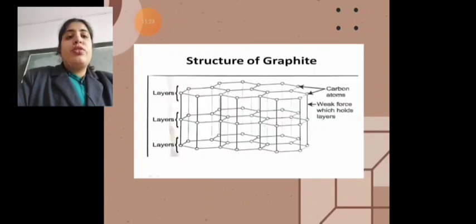Now can you see the structure of graphite? See, this is the structure of graphite. These are the carbon atoms and the force between the layers is actually very weak.